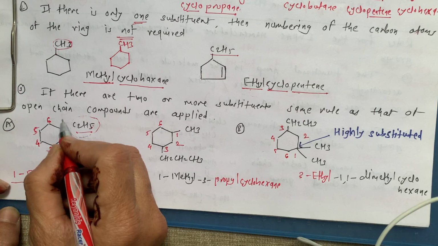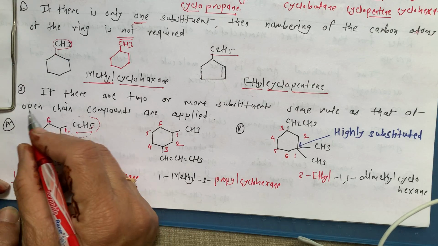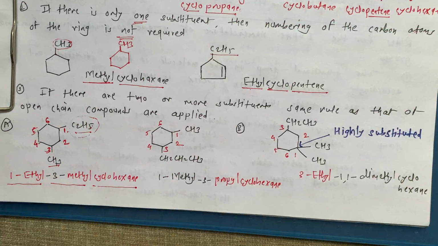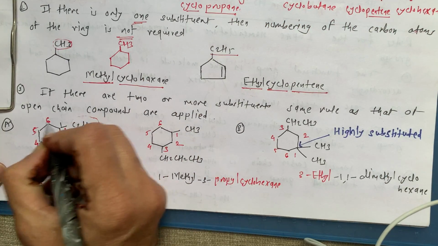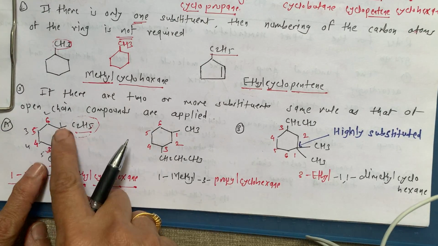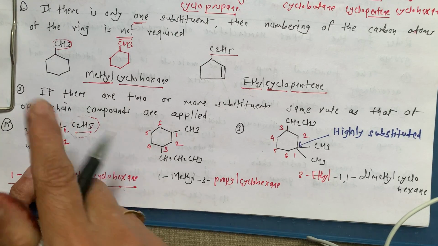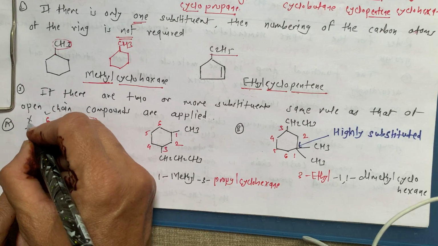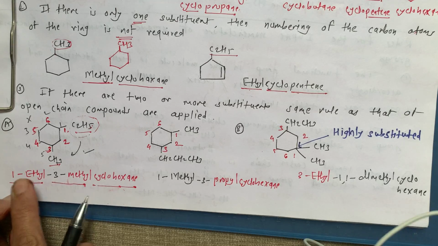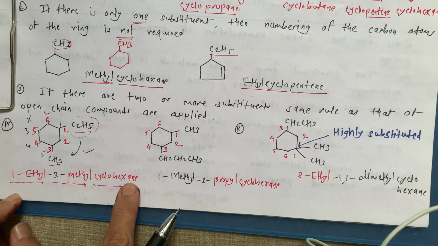We are not going to number anti-clockwise, as it would come on 1, 2, 3, 4 and 5, and the set of locants would be 1 and 5. So anti-clockwise is wrong, clockwise is correct numbering, and this is 1-ethyl-3-methyl cyclohexane.